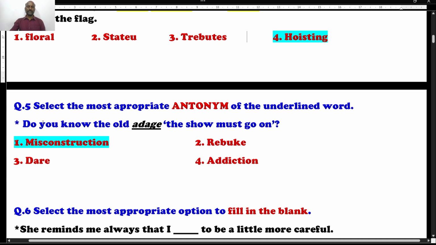What's the question? Do you know the old adage, the show must go on? What is the opposite of adage? It is nothing but misconstruction. Option 1 is going to be the right answer.